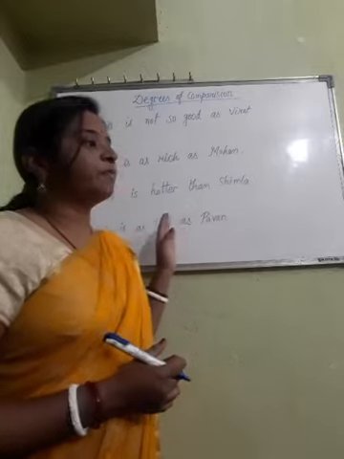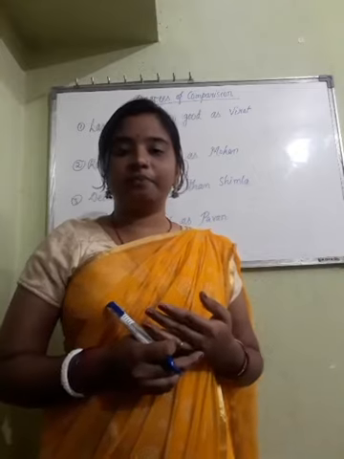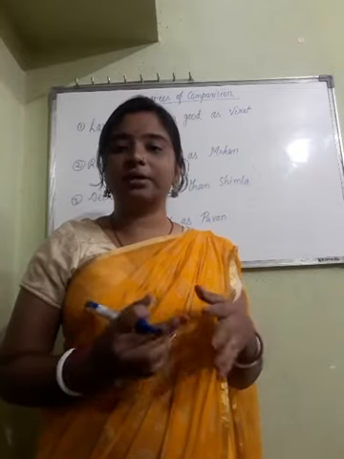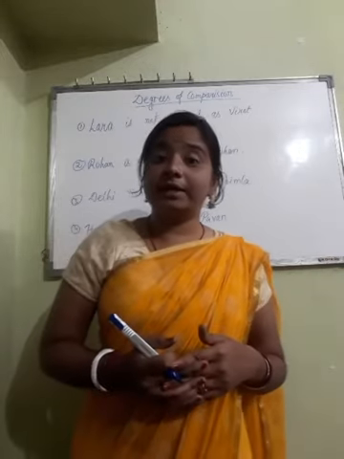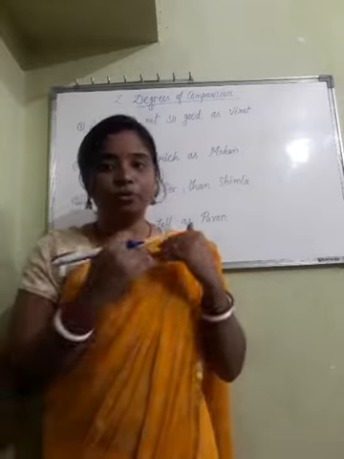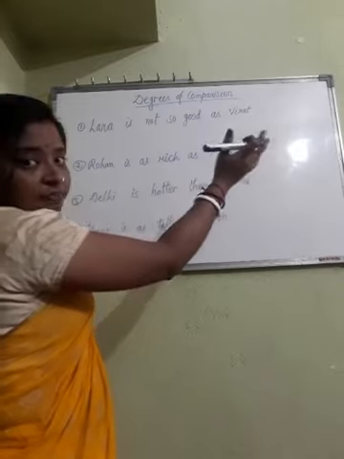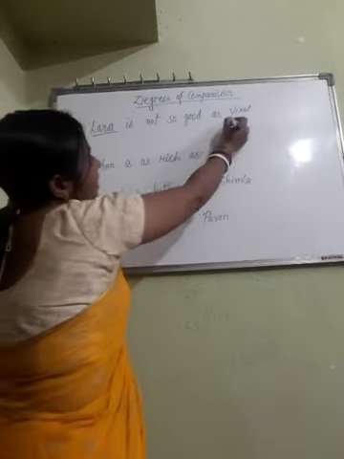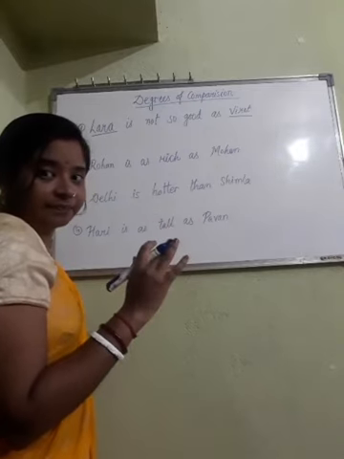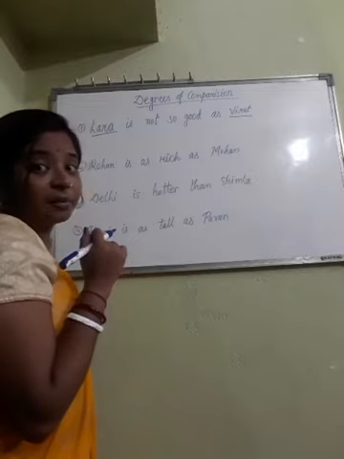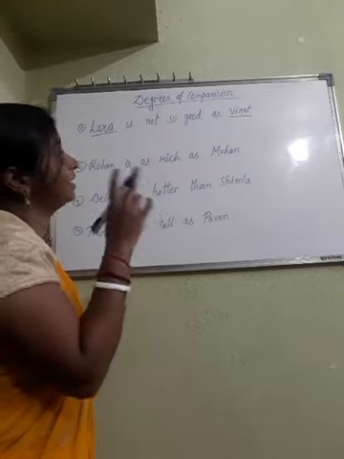As I have said, in type 1, the comparative degree and positive degree, these two degrees come under type 1. It does not include superlative degree. Here in type 1 we make a comparison between two. Here you can see the first example, Lara is not so good as Virat. In this example, Lara and Virat, there are two names, so superlative degree will not be possible in this case, because in superlative degree we make comparison of one with all. But here we are comparing Lara and Virat.